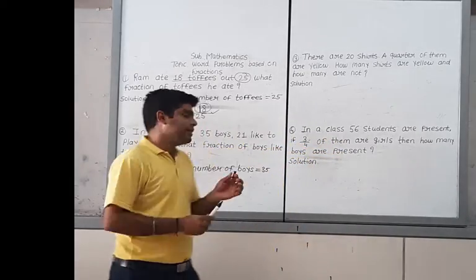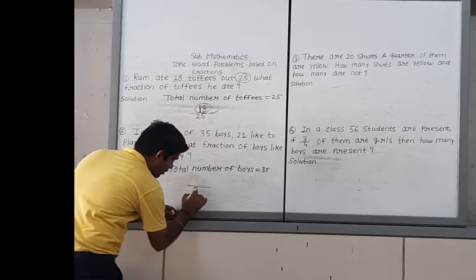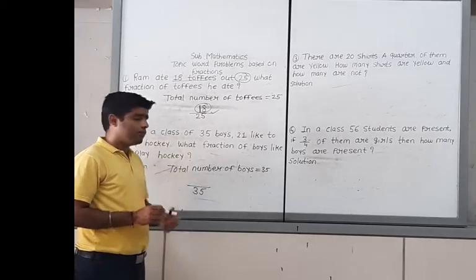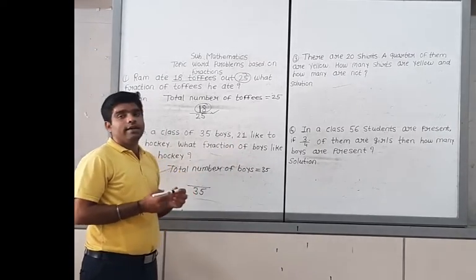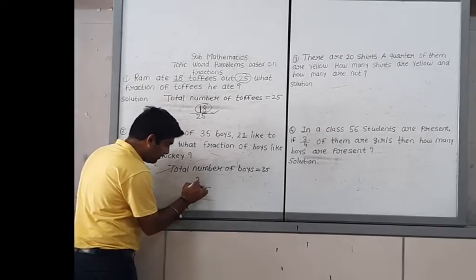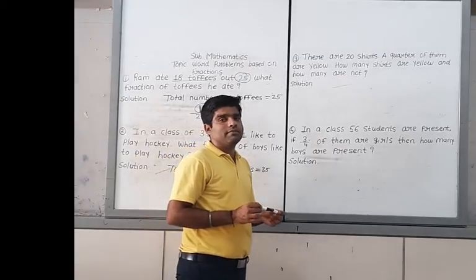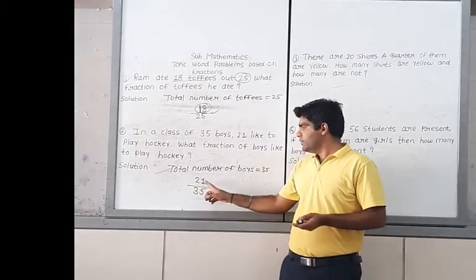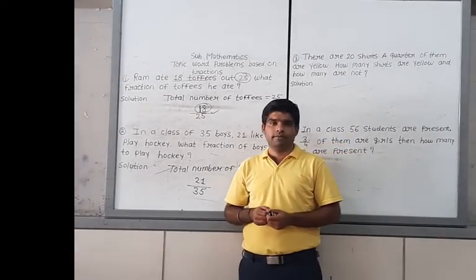It means that 35 is the denominator. You have to write down the denominator as 35. Out of the 35 boys, 21 boys like to play hockey, so we will use 21. It means the fraction of the given example is 21 upon 35, where 21 is the numerator and 35 is the denominator.